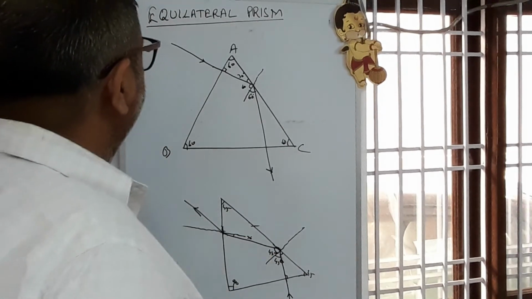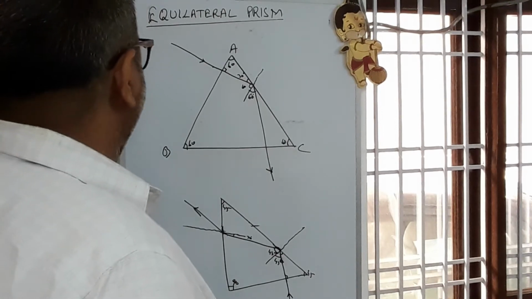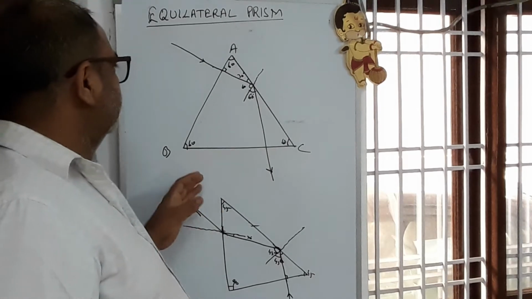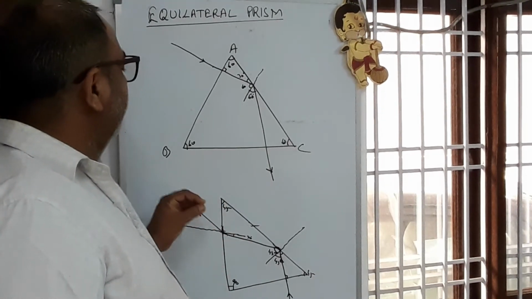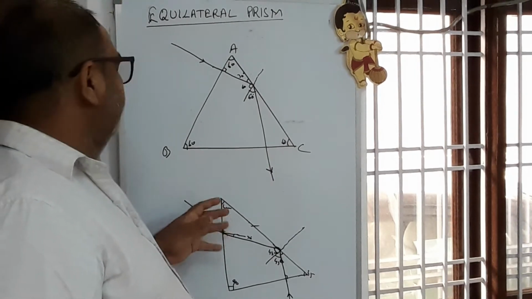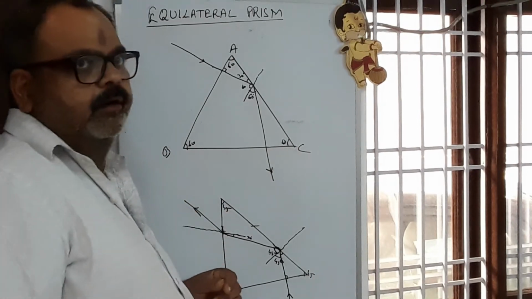So what we have to see in these cases is that if any ray is made incident normally on the surface, it does not deviate from its path, it passes undeviated. And in the second case, when the angle of incidence is greater, then it will have total internal reflection, and if it is less, it passes away from the normal.